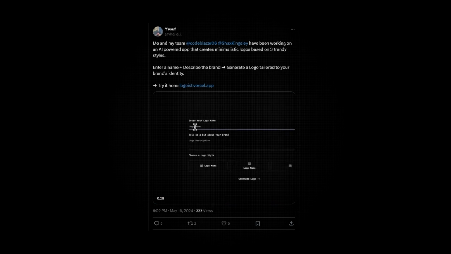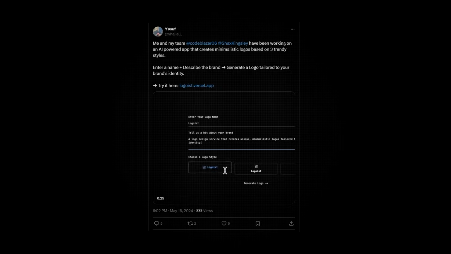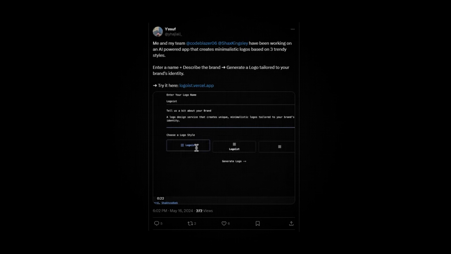My students actually built a similar idea, a literal AI logo generator, as part of the Codebender bootcamp, and you can see basically how it works here. Apps like this are a lot easier to build once you have the right tools. So this is exactly what they teach as part of the bootcamp.